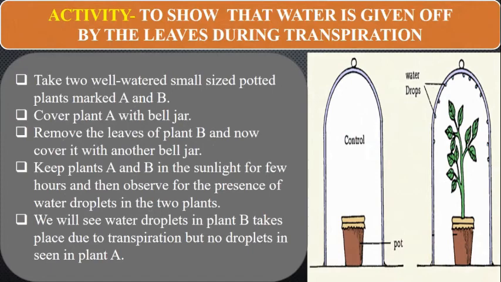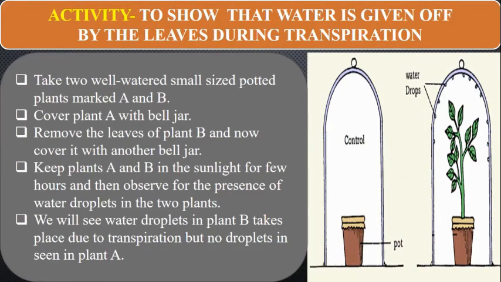Now, how can you prove that water is given off by the leaves during transpiration? For that, we can do an activity. Let's take two well-watered small potted plants and mark them as A and B. Now cover these two plants with the help of a bell jar. Remove the leaves of plant B and cover it with another bell jar. Keep plants A and B in the sunlight for a few hours.